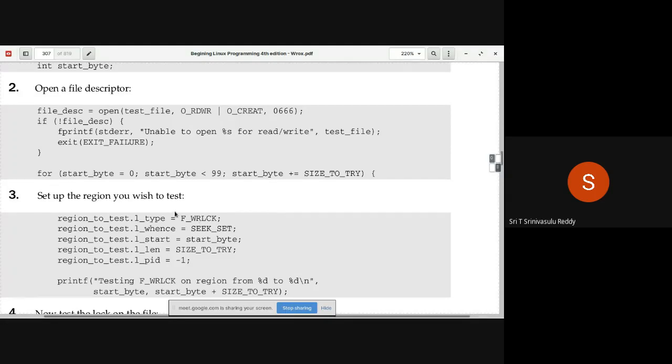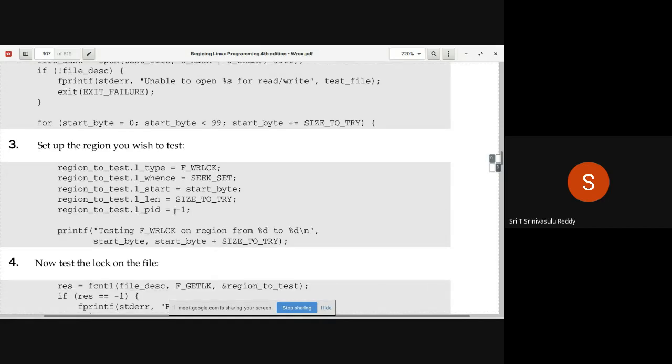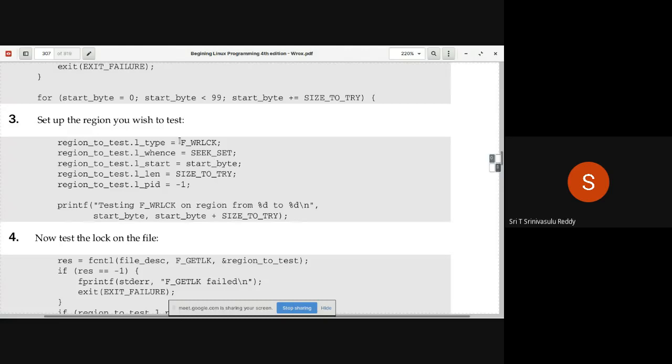You are trying to apply both the exclusive lock as well as the shared lock. Are you going to get an exclusive lock or are you going to get the shared lock on a particular area? Because already the other program is running. So with respect to that, is it possible to apply this particular lock? That's the idea. So initialize the region to test structure with appropriate values.